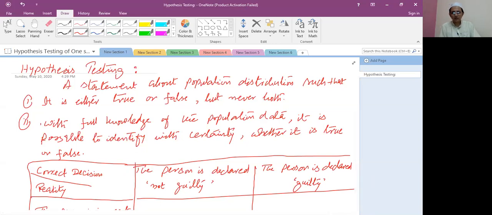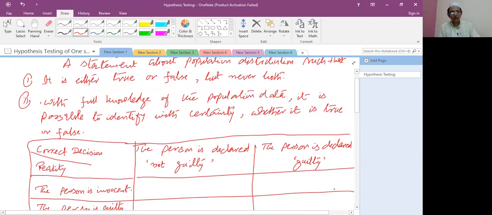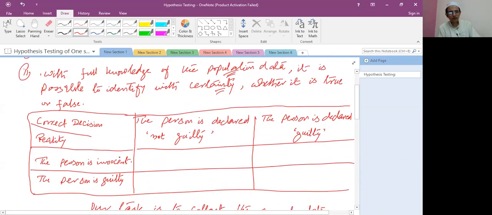In another way, if you have the population data with full knowledge, with no discrepancies in the population data, it is easy to identify with certainty whether it is true or false. Now, student, we will discuss this table.